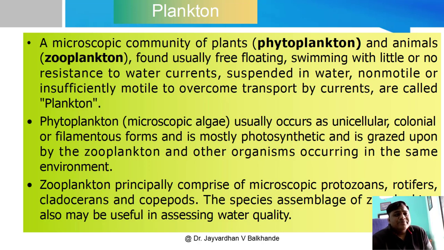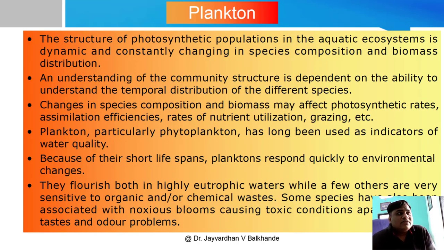And the zooplankton principally comprises microscopic protozoans, rotifers, pterocerans, copepods, etc. And the species assemblage of zooplankton may also be useful in assessing water quality. So we can see the structure of the photosynthetic population in the aquatic ecosystem is dynamic and constantly changing in species composition and biomass distribution. Understanding the community structure depends on the ability to understand the temporal distribution of the different species. So changes in species composition and biomass may affect photosynthetic rates, assimilation efficiencies, rates of nutrient utilization, grazing, etc.